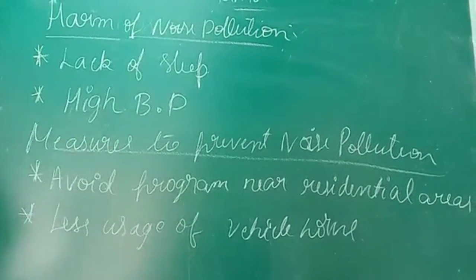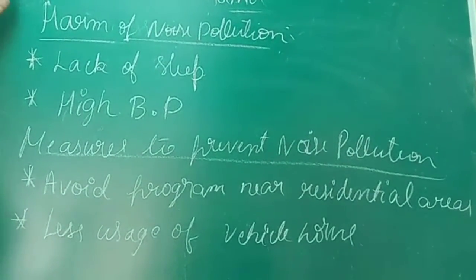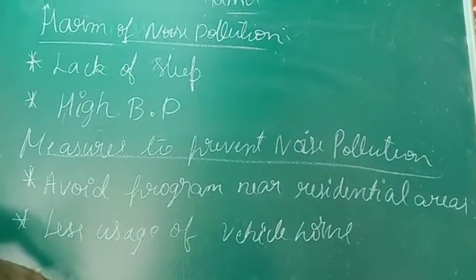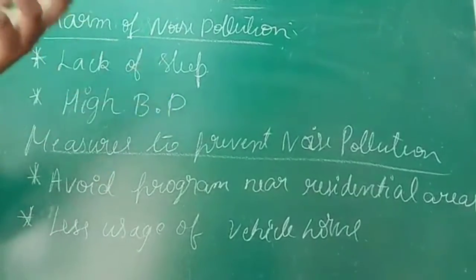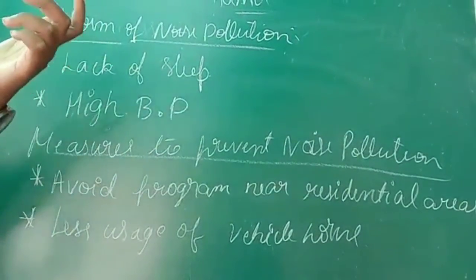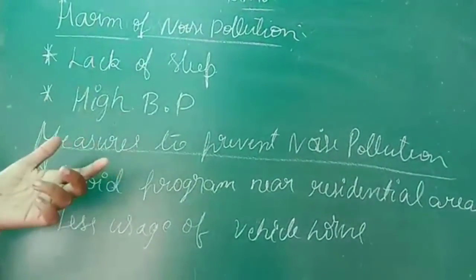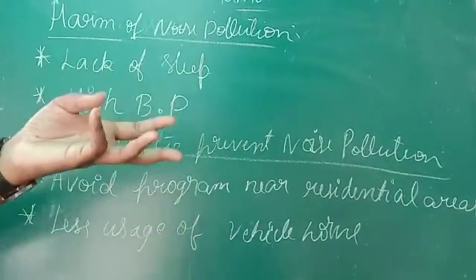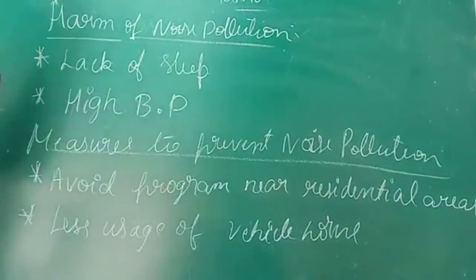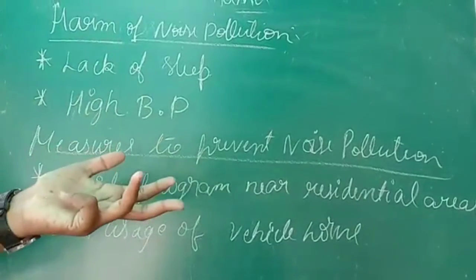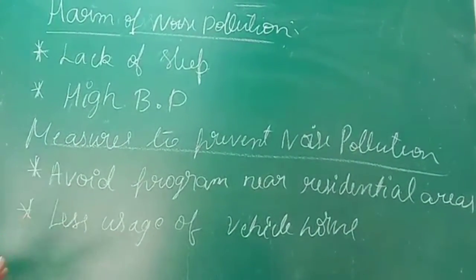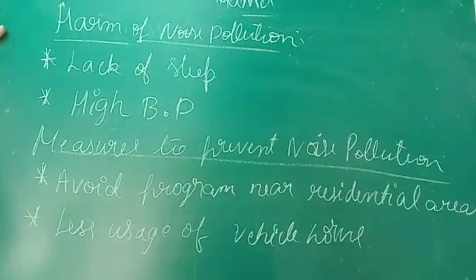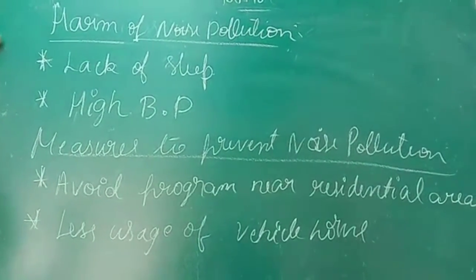So these are the harms of noise pollution as well as the measures to prevent it. There might be a question, students, like what is noise pollution, and explain the harms as well as some measures to prevent it. It might be asked for 3 marks. By that time you have to write the whole thing: the definition of noise pollution, these 2 harms, as well as the measures. Very important topic, and here ends the chapter Sound.